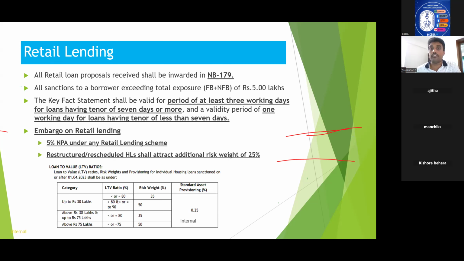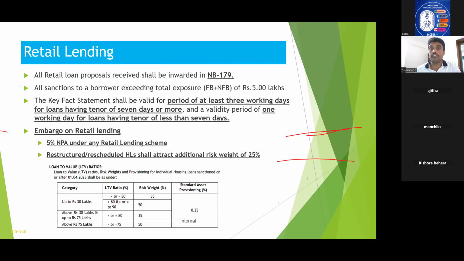And in this, another important point with regard to embargo is who is empowered to lift this embargo? It is Circle Head CAC. So Circle Head CAC has powers to lift the embargo, on what basis? On a quarterly basis. That is another important point.